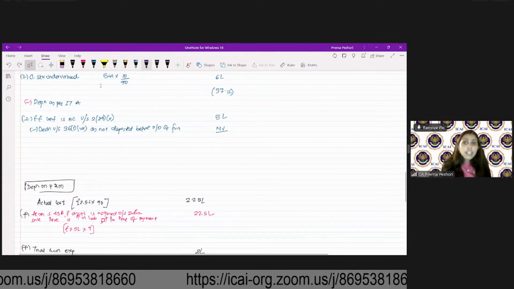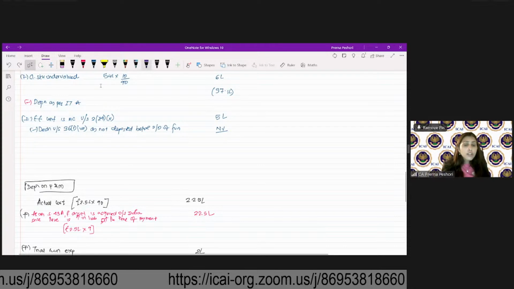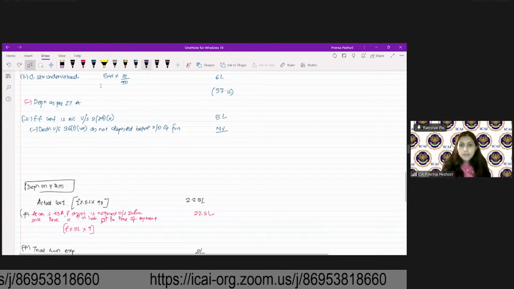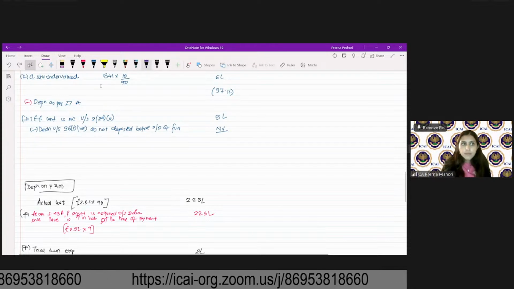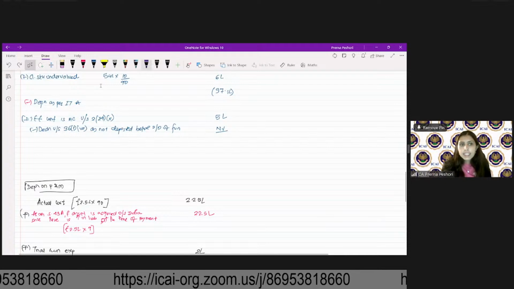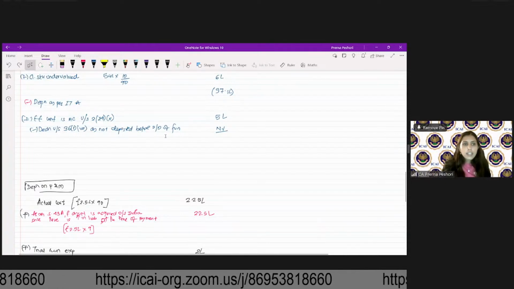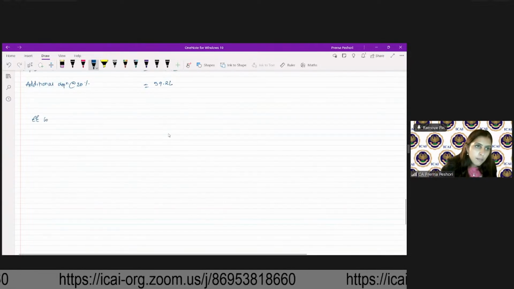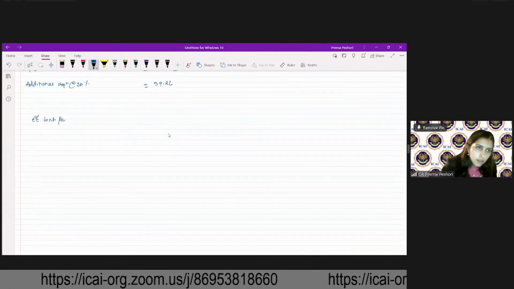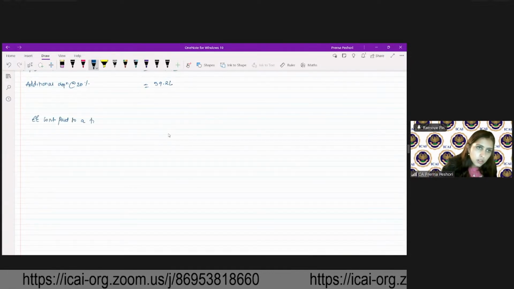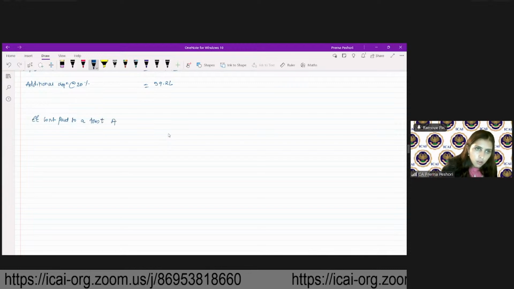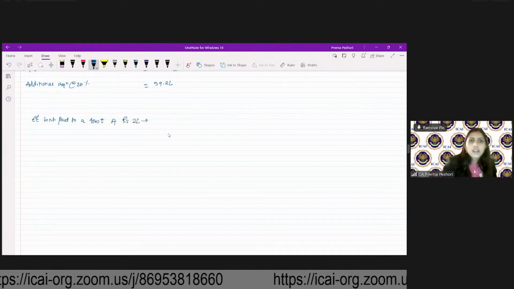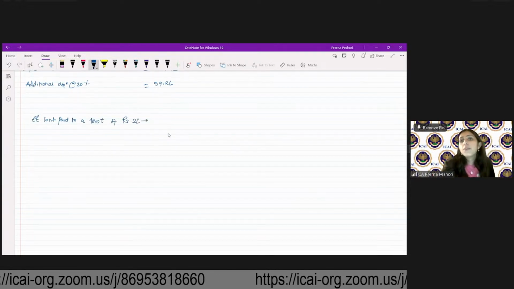Then in that particular case, will it be allowed or disallowed? So let's say, for example, employee contribution paid to a trust of rupees 2 lakhs. Will it be allowed or will it be disallowed?